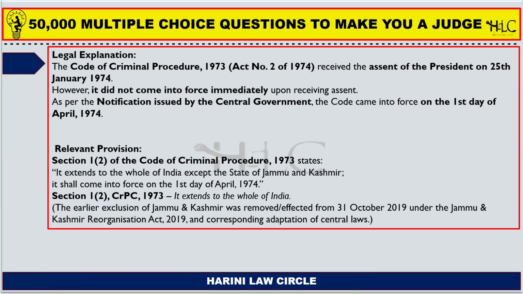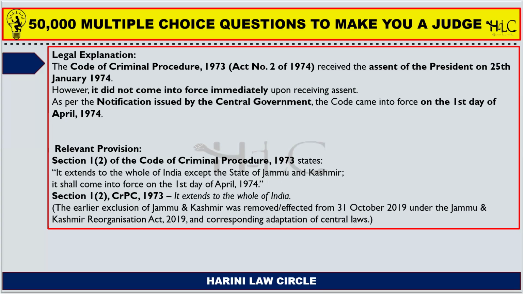The Code of Criminal Procedure 1973, which we usually call Act number 2 of 1974. Why do we call it Act number 2? Many students are not aware of it. Usually the President gives assent every year, right? So the first act that the President gives assent to is called Act number 1 of that particular year. And every year there will be some Act number 1 of that particular year. And Act number 1 of 1974 was in relation to an act with respect to the state of Meghalaya. And Act number 2 was the Code of Criminal Procedure.